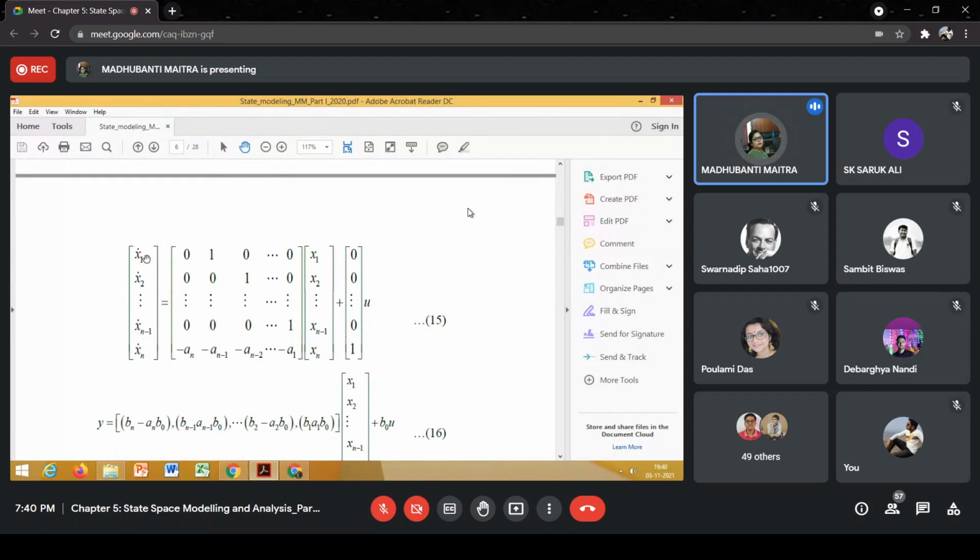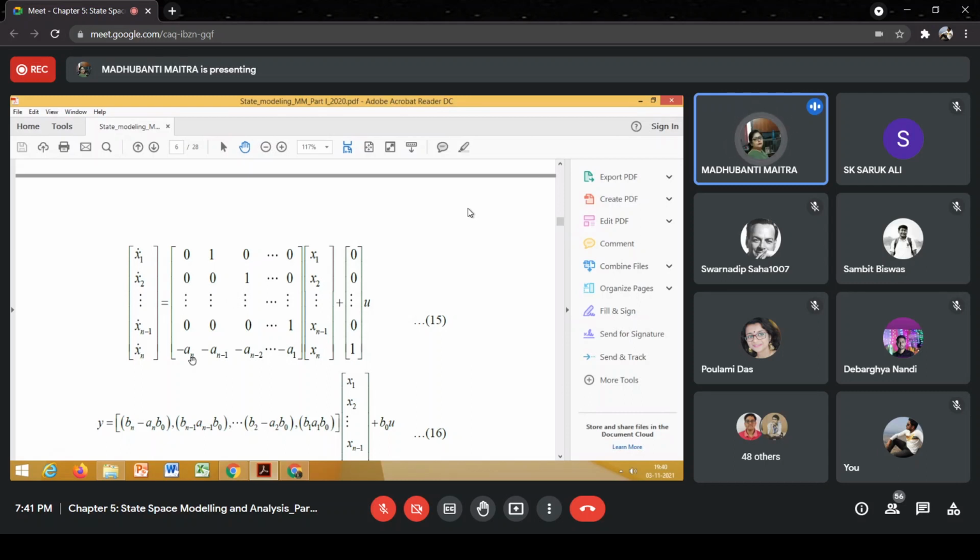The state equation is x1 dot, x2 dot, up to xn minus 1 dot, xn dot. The system matrix A will be in companion form or Bush form since we are using phase variables. The first row will be 0, 1 and the rest 0. The second row will be 0, 0, 1. All the off diagonal terms will be 1, and the rest of the terms for n minus 1 rows will be 0.